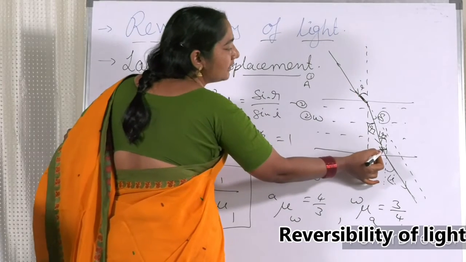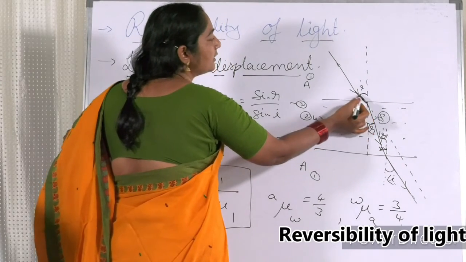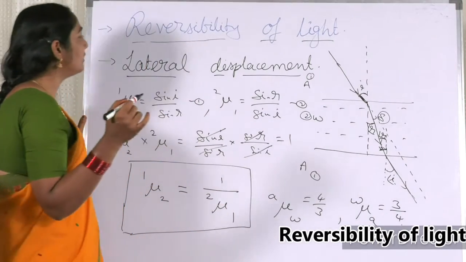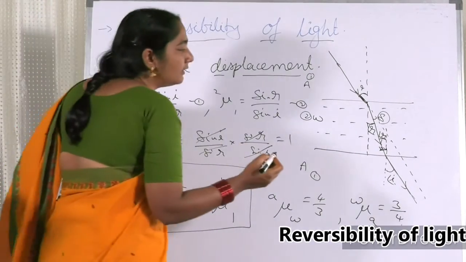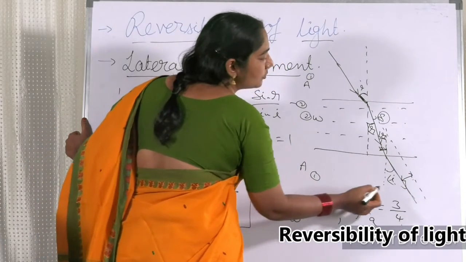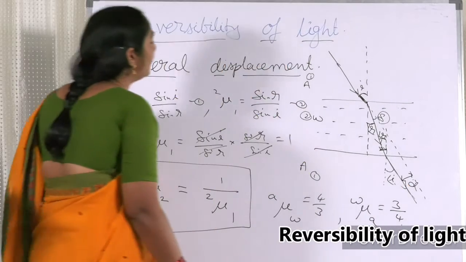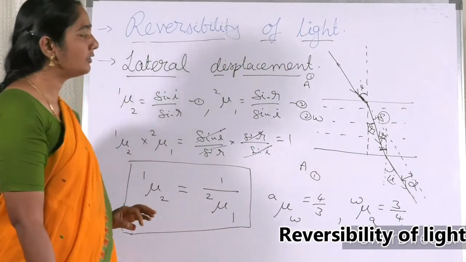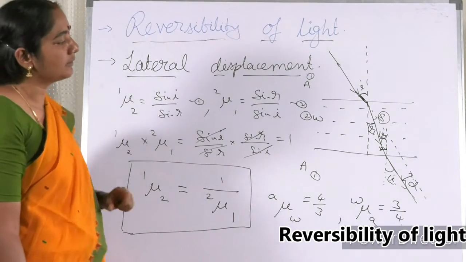When it is retracing, this becomes an incident ray and this becomes a refracted ray. I think now you have understood. And this distance between these two is called the lateral displacement.